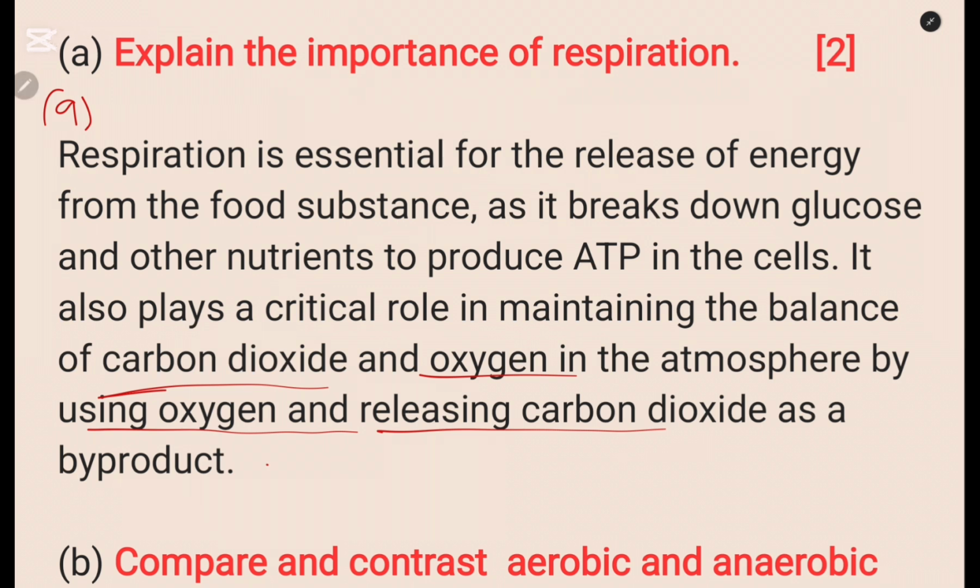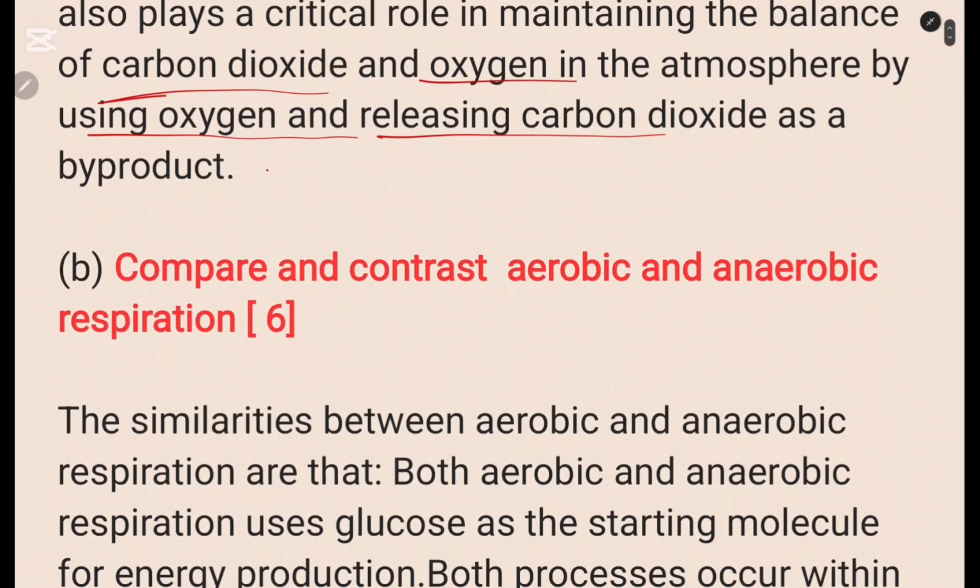This is the answer to the first question, and that is 2 marks. I've given 2 points here, so 2 points, 2 marks. Then B question of the first question: compare and contrast aerobic and anaerobic respiration. How many marks? 6 marks.